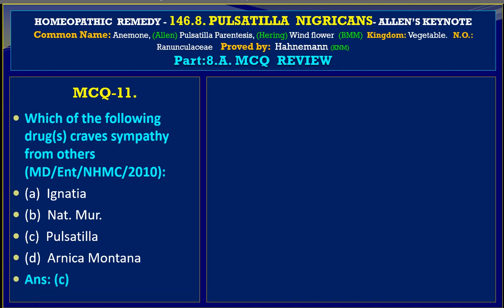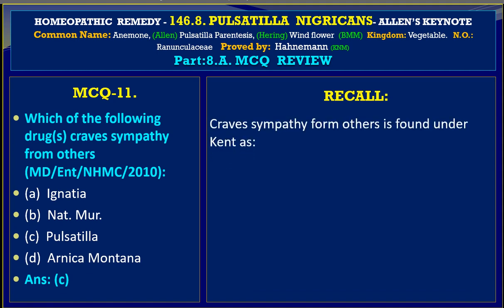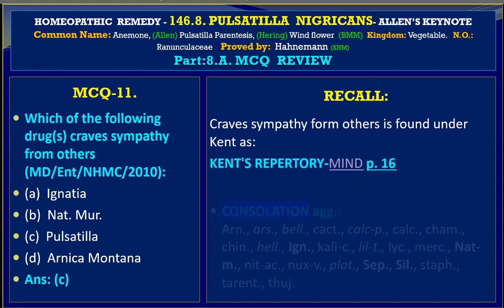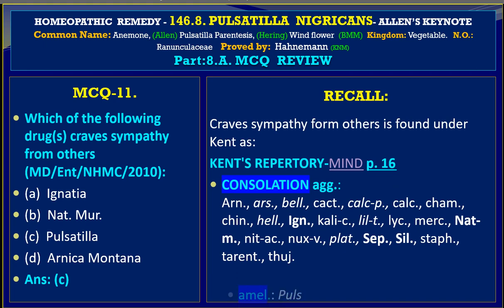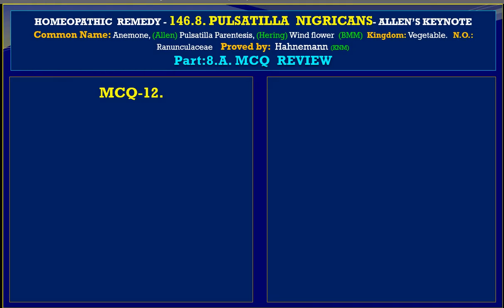The answer is C, it stands for Pulsatilla. Let us recall: craves sympathy from others is found under Kent's Repertory, Mind section, consolation aggravates, and we find amelioration, Pulsatilla, second grade representation. So choice C is the correct choice.